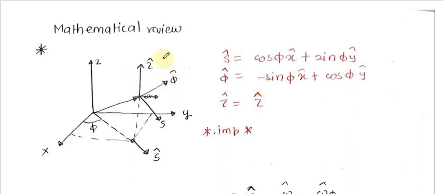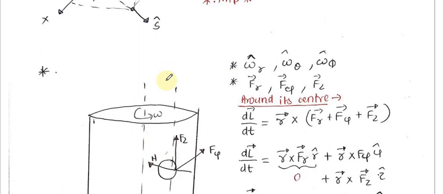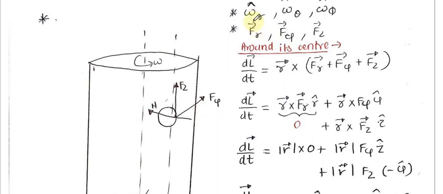These three vectors are mutually orthogonal, and you can mark omega r, omega theta, and omega phi. Let us suppose that the forces acting on the body are Fr, F psi, and Fz. Fr is the normal reaction, Fz is simply the vertical friction, and this is the horizontal friction. So dL by dt is r cross F. For all the forces acting on the body around its center, I will write r cross (Fr plus F psi plus Fz).